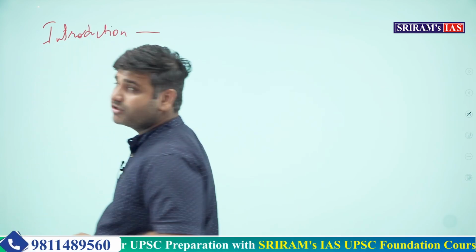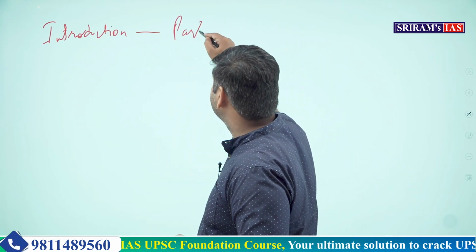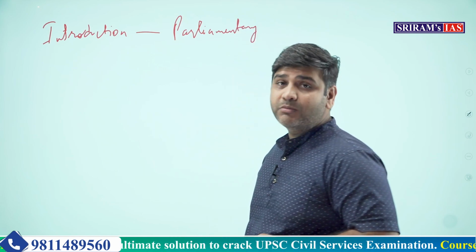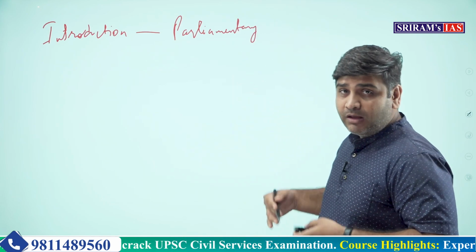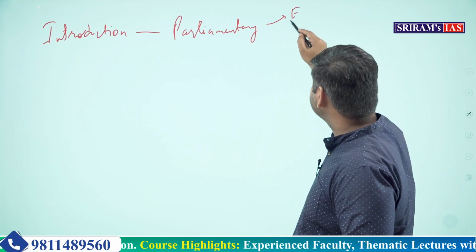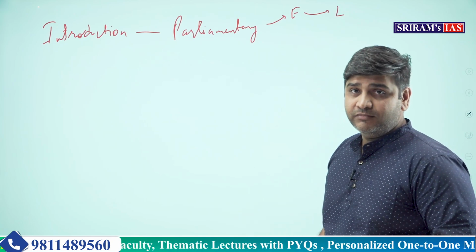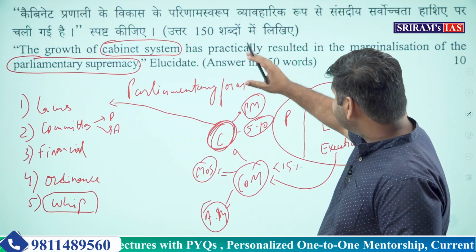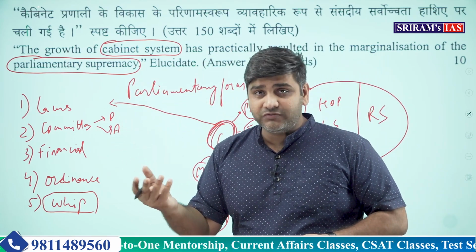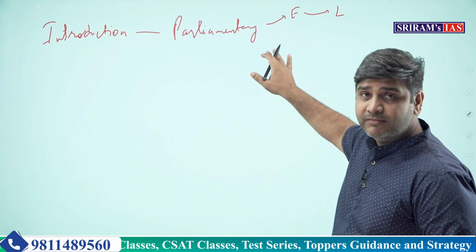In this introduction, you should introduce the answer with the parliamentary form of democracy, and then you have to show how in this parliamentary form of democracy the executive is responsible to the legislature. You have to understand that the very basis or foundation of this answer lies in the parliamentary form of democracy.